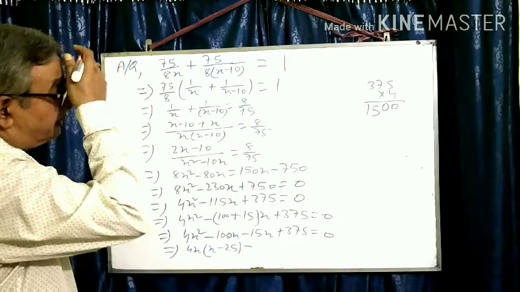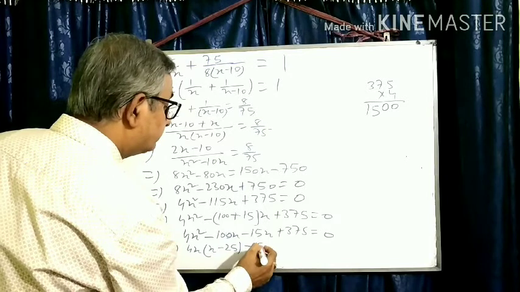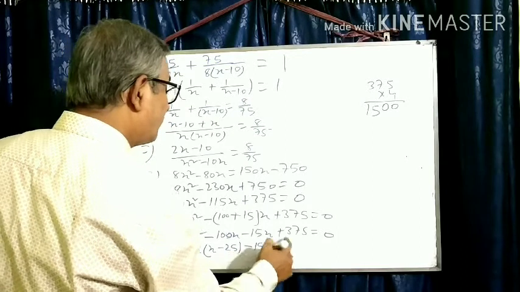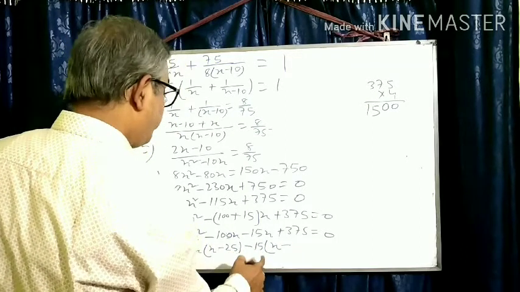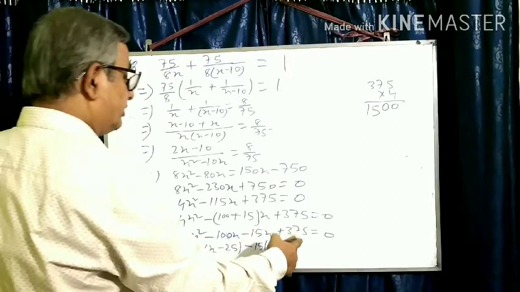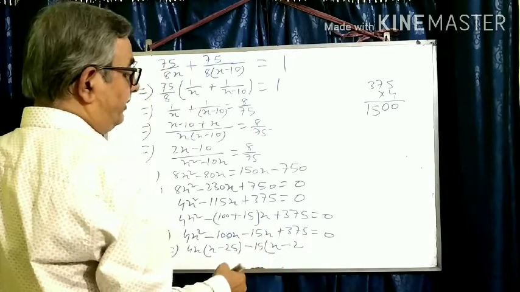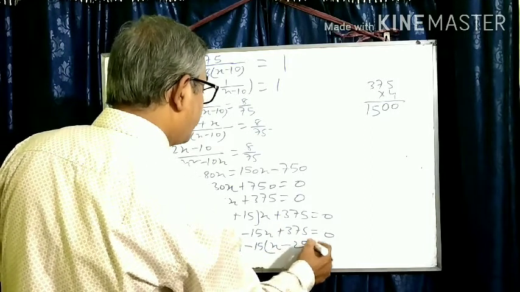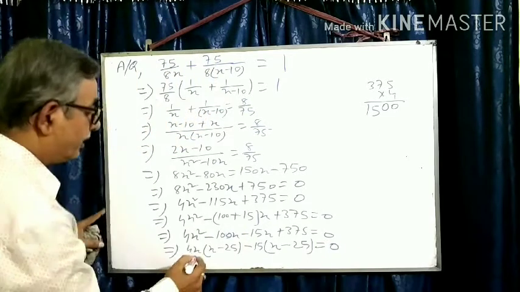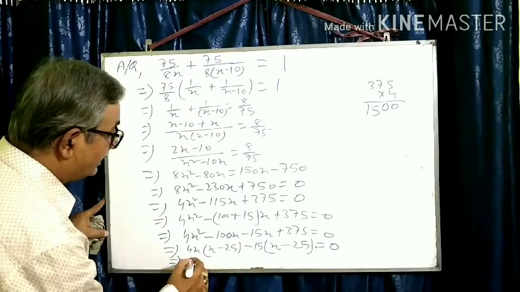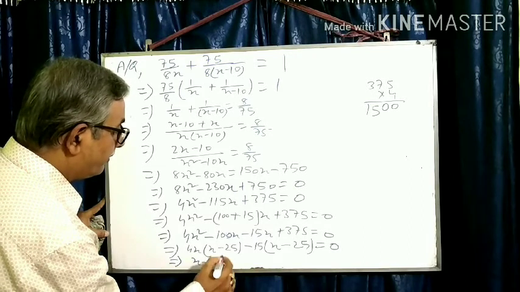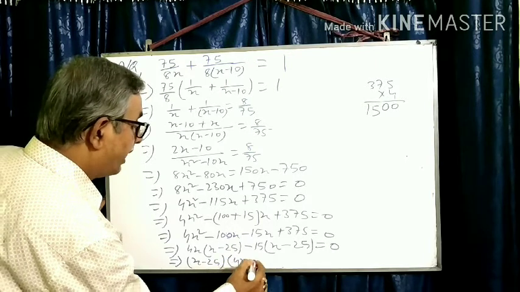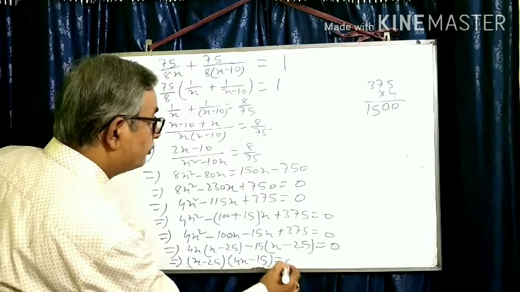Then take 15 common: 15 2s are 30, 15 5s are 75. So you are getting minus 15 into x minus 25. Again, do you understand? x minus 25 into 4x minus 15, that is equal to 0.